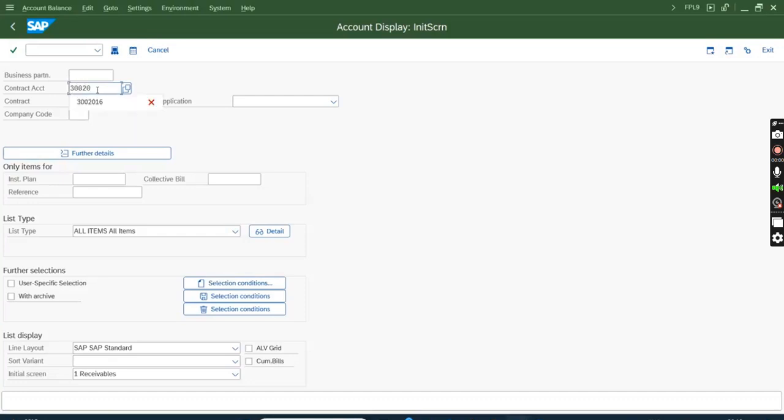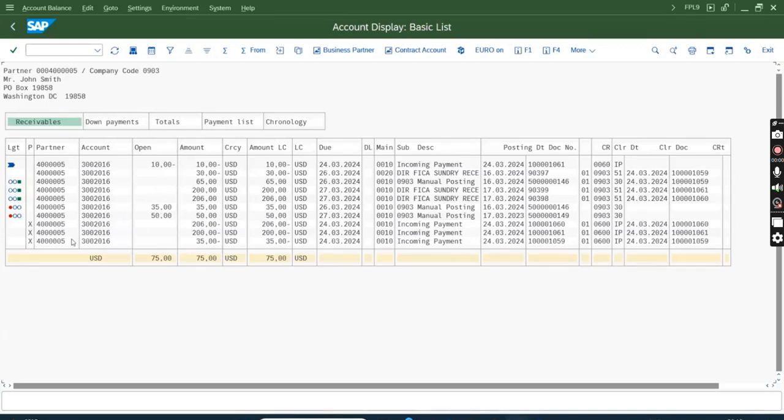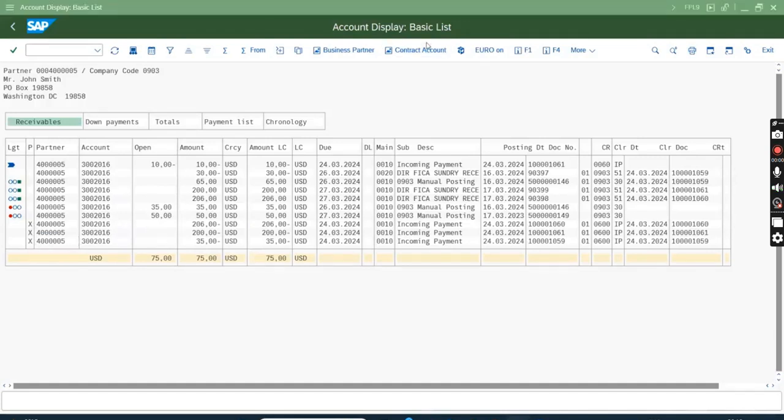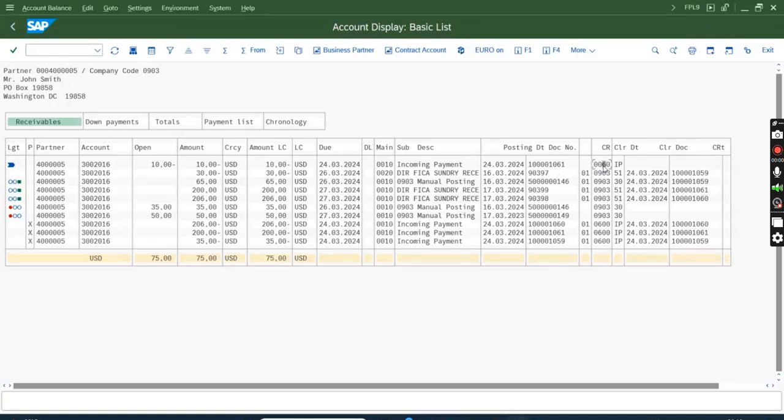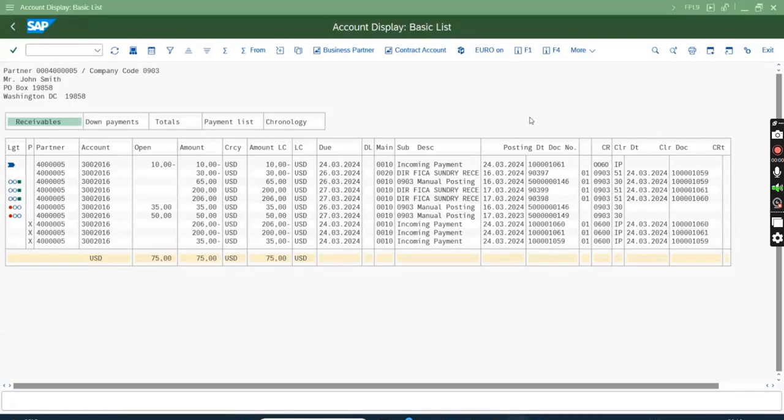So, 3002016 was the contract account. Here we posted 4 payments last week. This is the one where I have the main transaction as 0060.